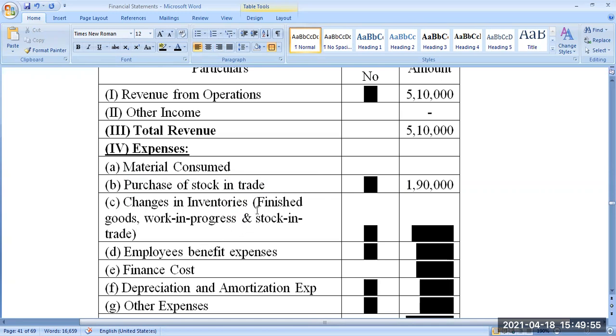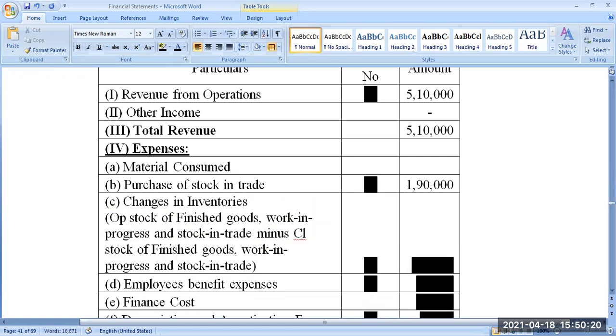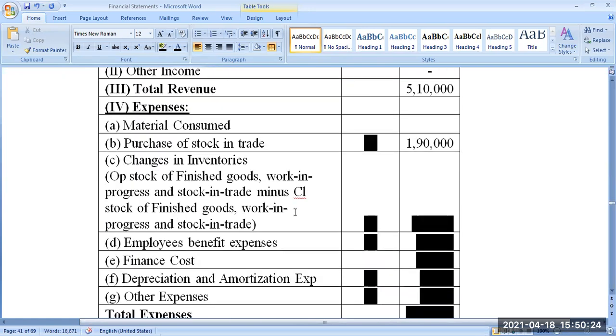I write it here: opening stock of finished goods, work in progress, and stock in trade, minus closing stock of all these things. That is what we call change in inventory.